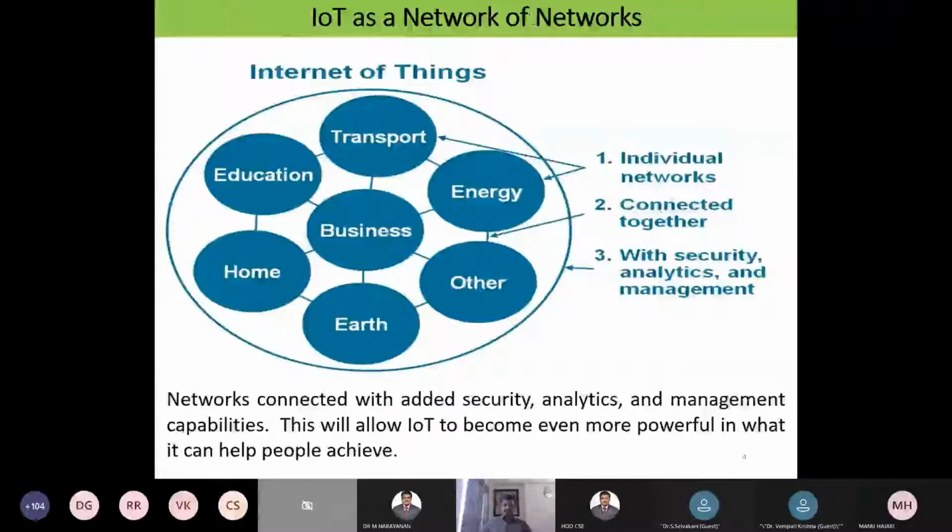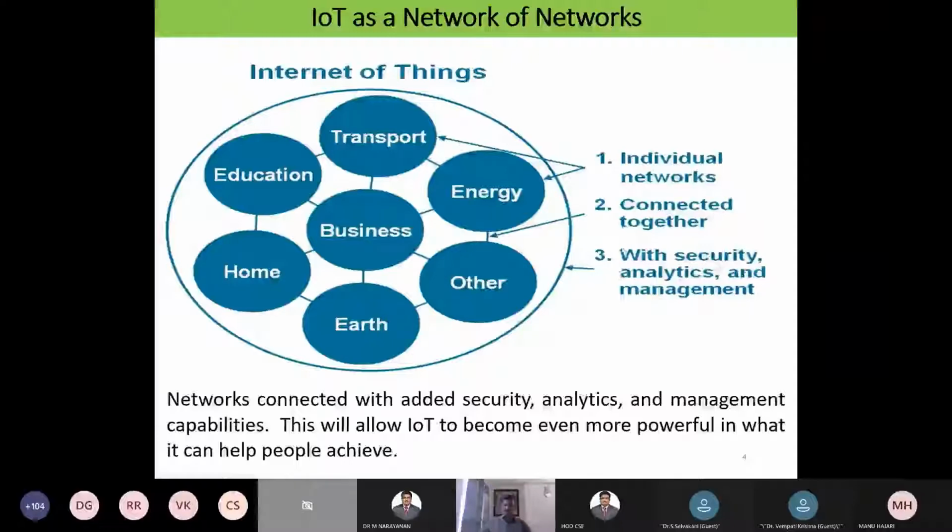Okay, next, connected together. All the devices are connected together with security, analytics and management, and all the sectors have been interconnected. But what are the major things required? One is security, privacy, analytics and management. We are all thinking about these parameters: how secure, what kind of analytics they are giving, and how they are maintaining the privacy. These things are very much important when we are in an IoT system.